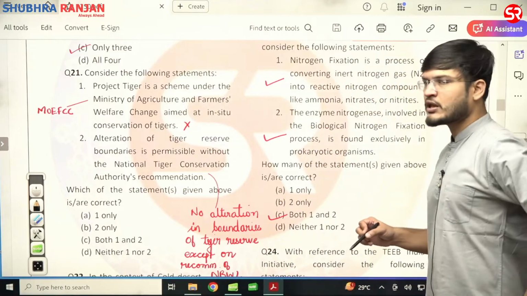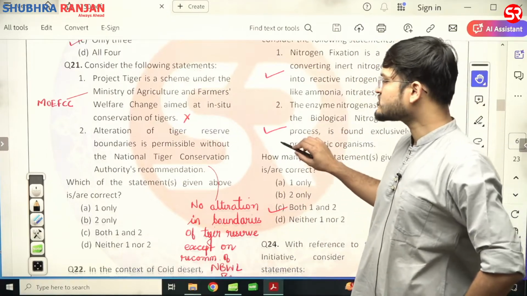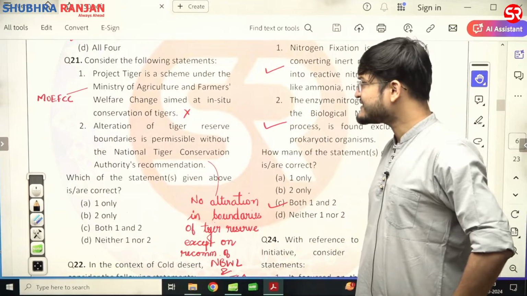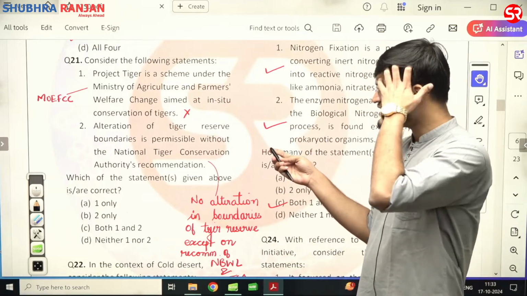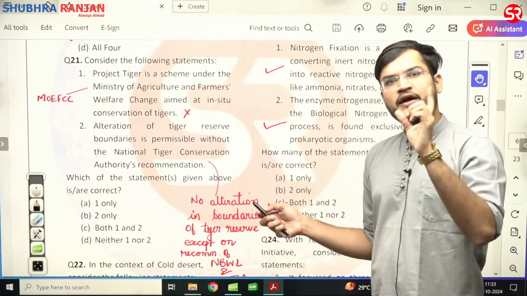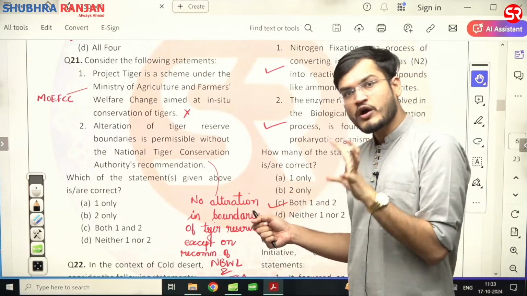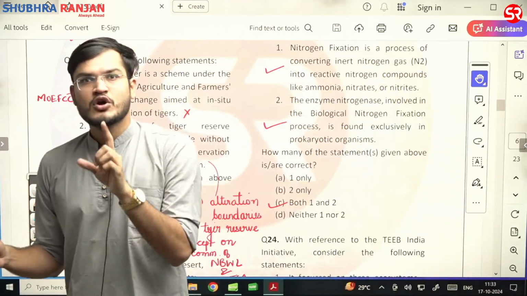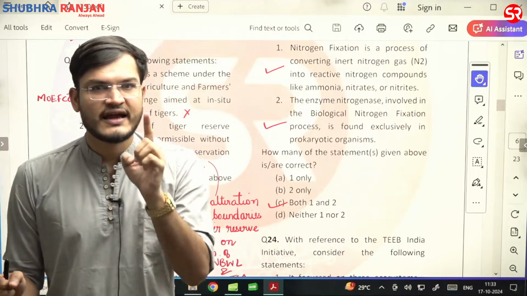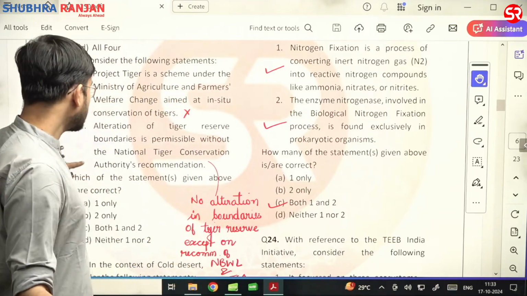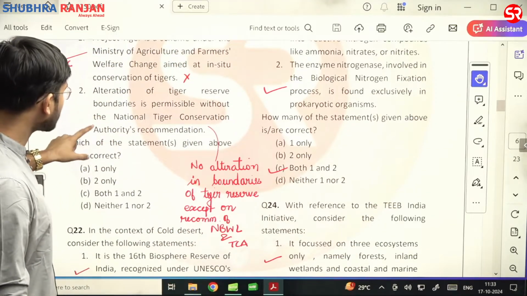Now let us see question number 21. The Project Tiger is a scheme under the Ministry of Agriculture and Farmer Welfare. No, it is under the Ministry of Environment, Forest and Climate Change. First statement is wrong. Second: alteration of tiger reserve boundaries is permissible.